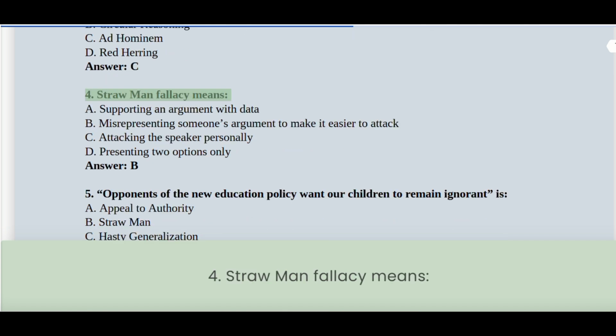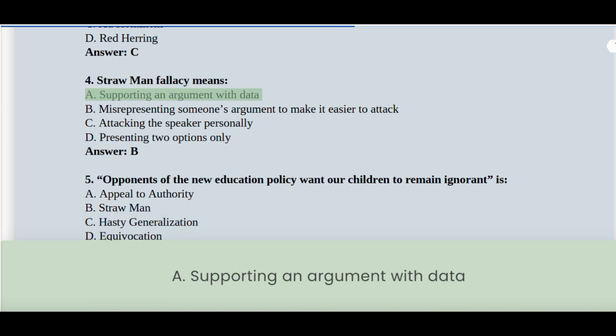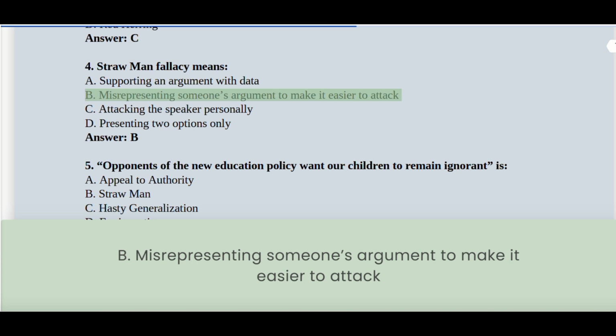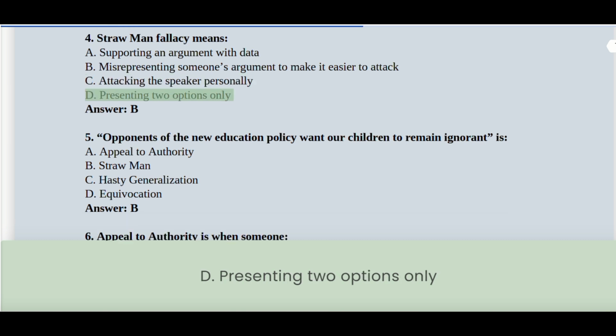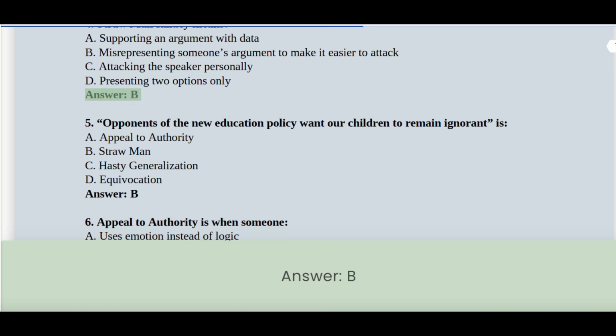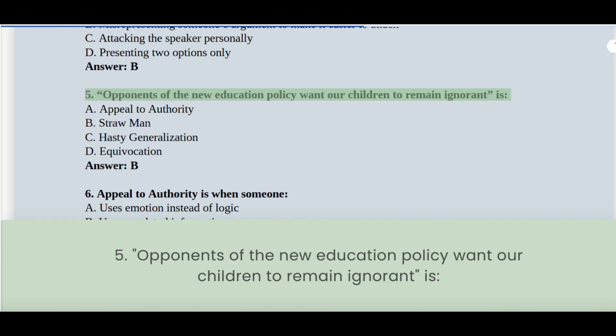4. Straw man fallacy means: A. Supporting an argument with data. B. Misrepresenting someone's argument to make it easier to attack. C. Attacking the speaker personally. D. Presenting two options only. Answer: B. 5.